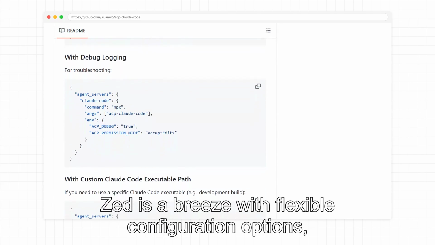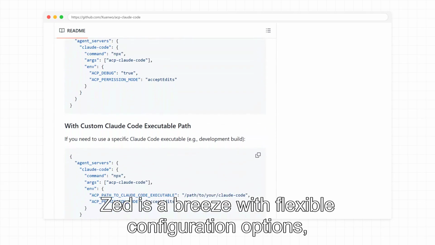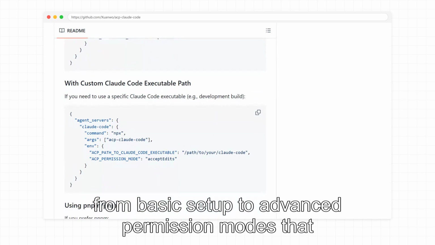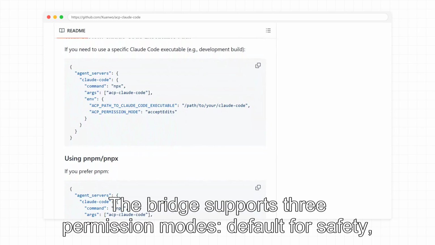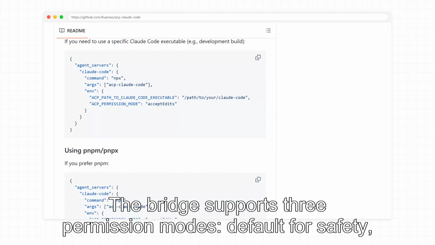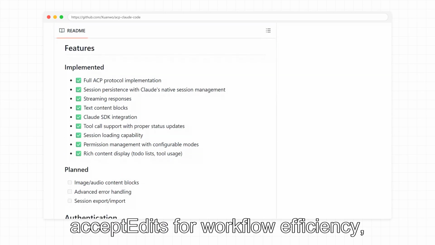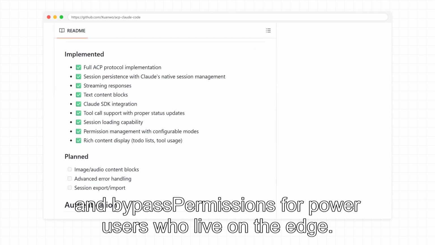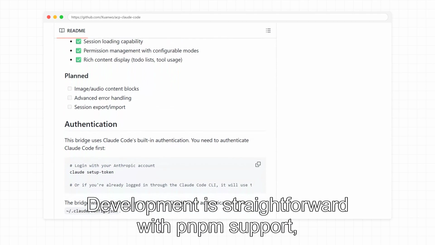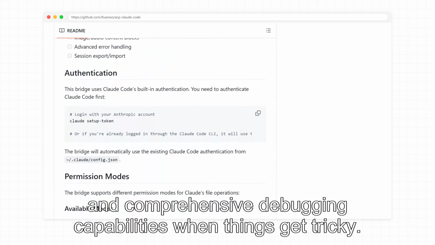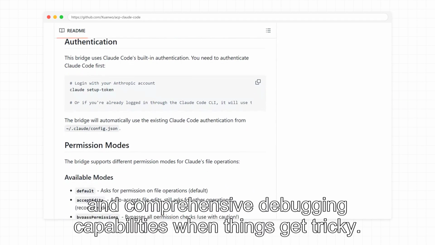Setting it up in Zed is a breeze with flexible configuration options, from basic setup to advanced permission modes that let you control how Claude interacts with your files. The bridge supports 3 permission modes: default for safety, accept edits for workflow efficiency, and bypass permissions for power users who live on the edge. Development is straightforward with PNPM support, hot reload for rapid iteration, and comprehensive debugging capabilities when things get tricky.